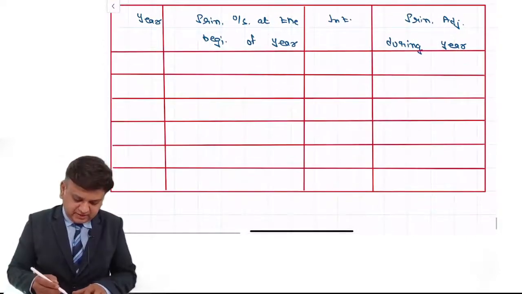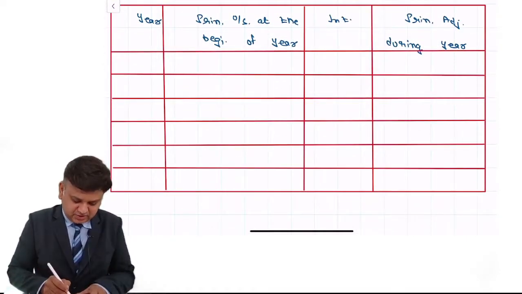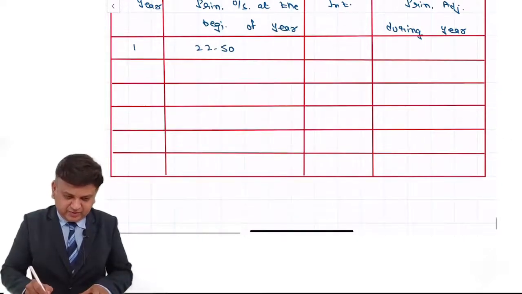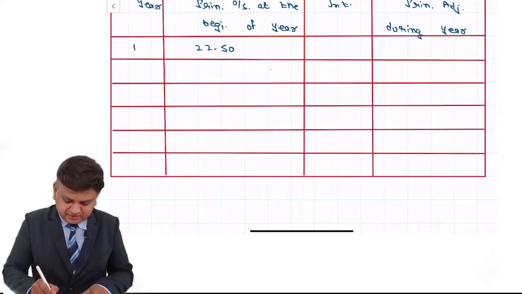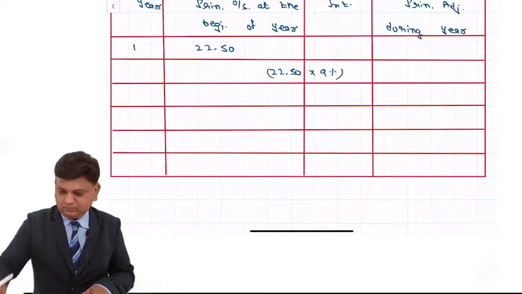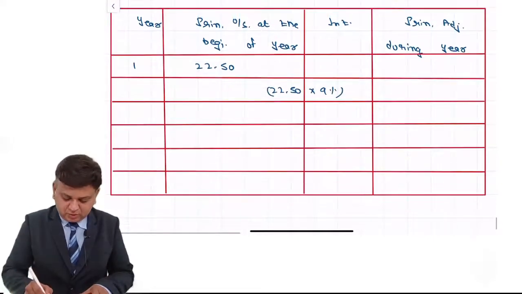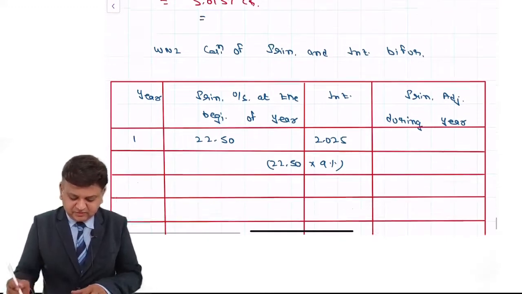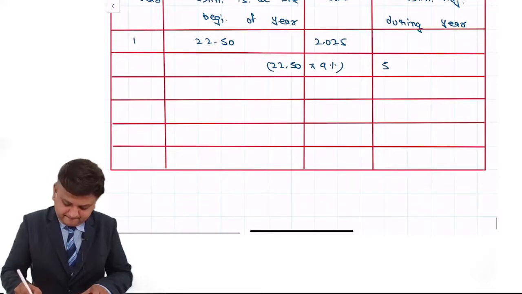So year 1 beginning, the principal outstanding is 22.5 crore. The first year interest would be 22.5 crore into 9%. So the interest is 2.025. The installment is 5.0157.